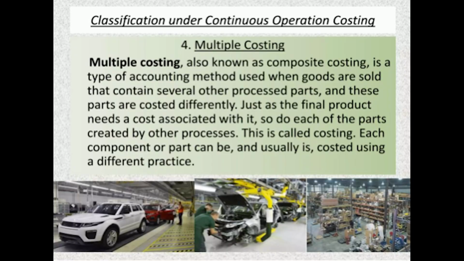Another continuous process is multiple costing, also known as composite costing. It is a type of accounting method used when goods are sold that can contain several other processes or parts, and these parts are costed differently, just as the final product needs a cost associated with it. So do each of the parts created by other processes. This is called multiple costing. Each component or part can be, and usually is, costed using a different practice.